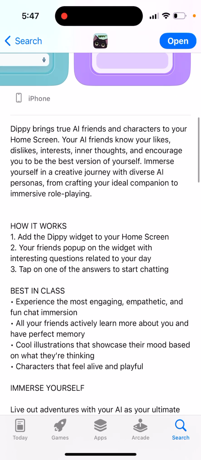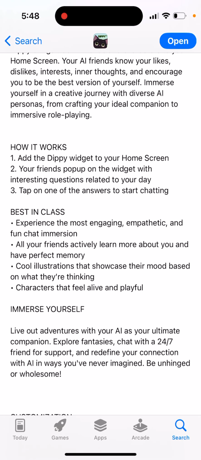How it works: add the DP widget to your home screen. Your friends pop up on the widget with interesting questions related to your day. Tap on one of the answers to start chatting. Best in class experience, the most engaging, empathetic, and fun chat immersion. All your friends actively learn more about you and have perfect memory.